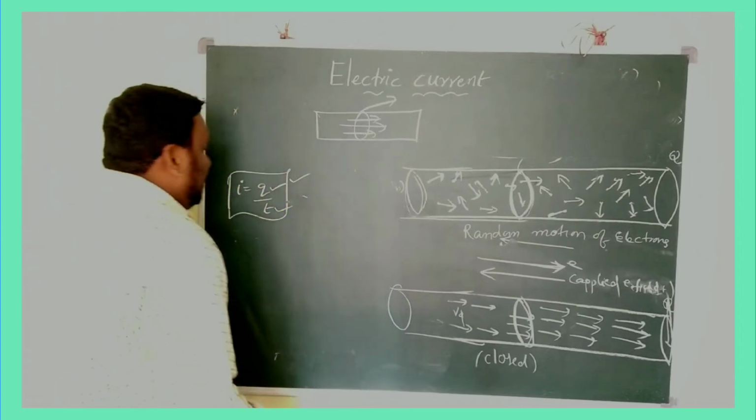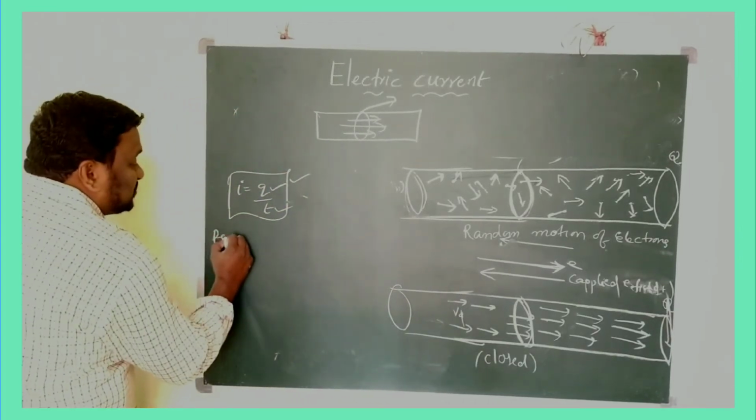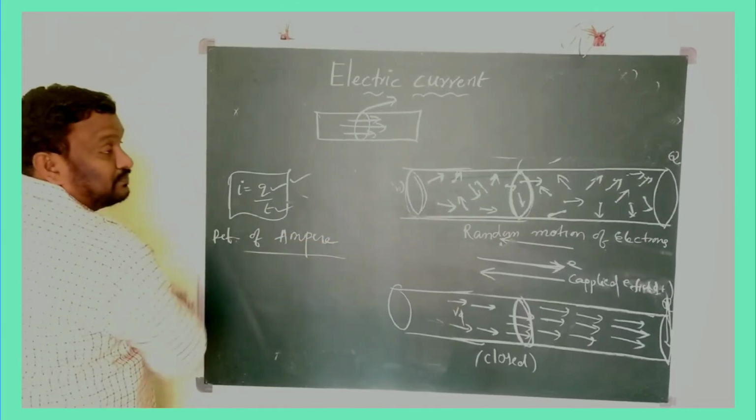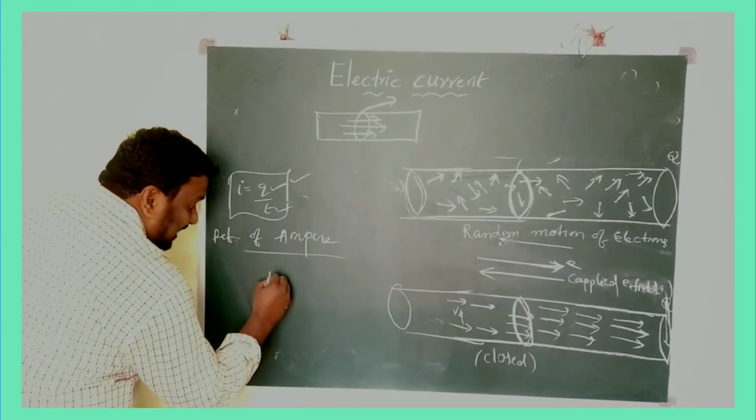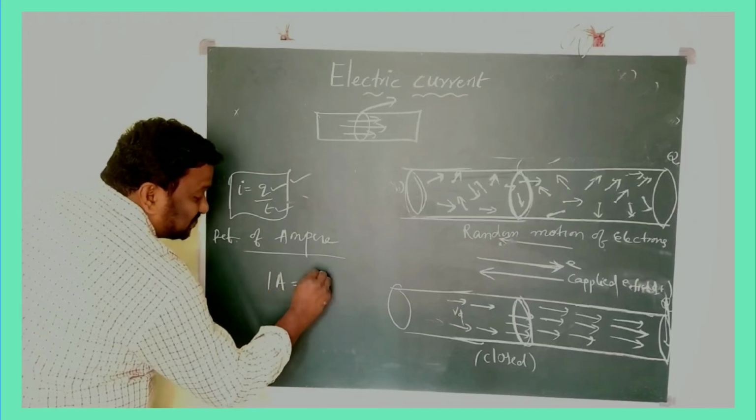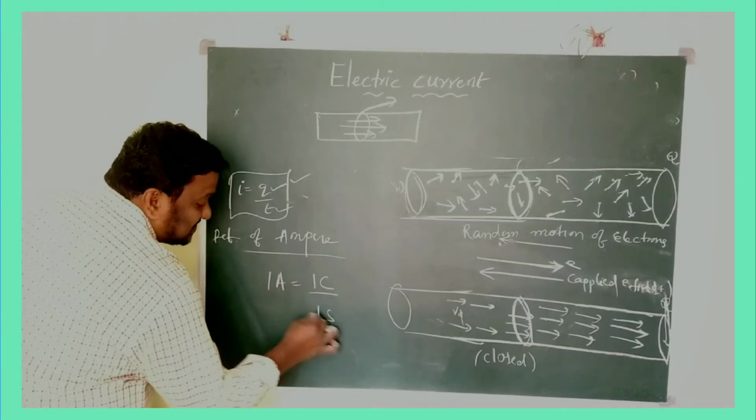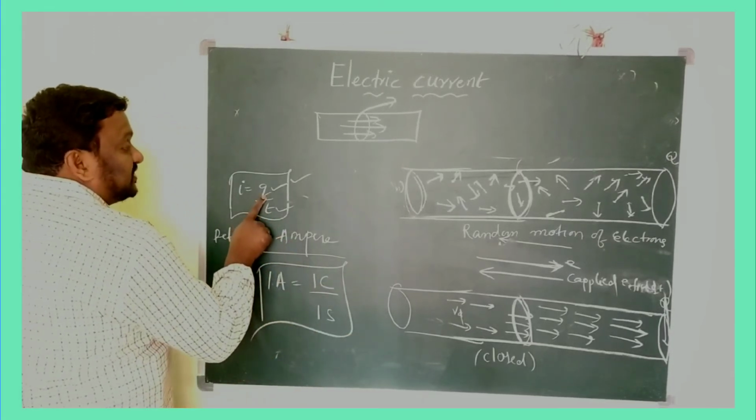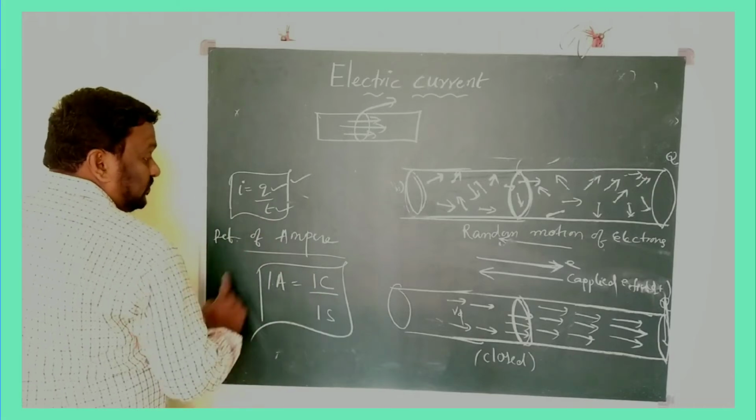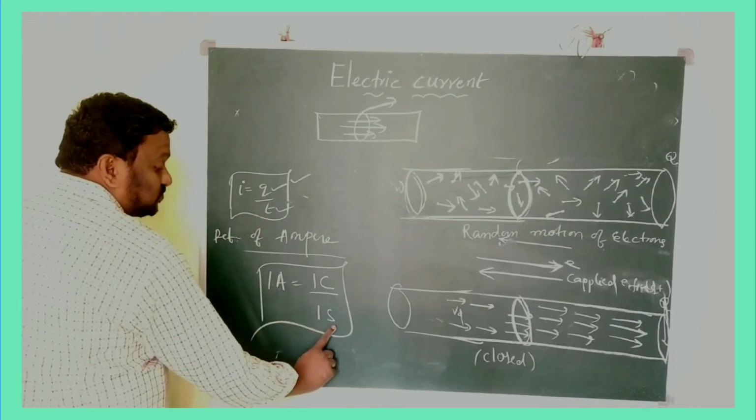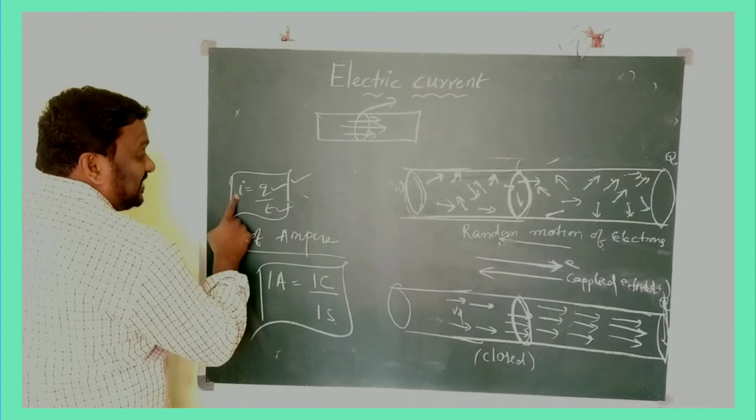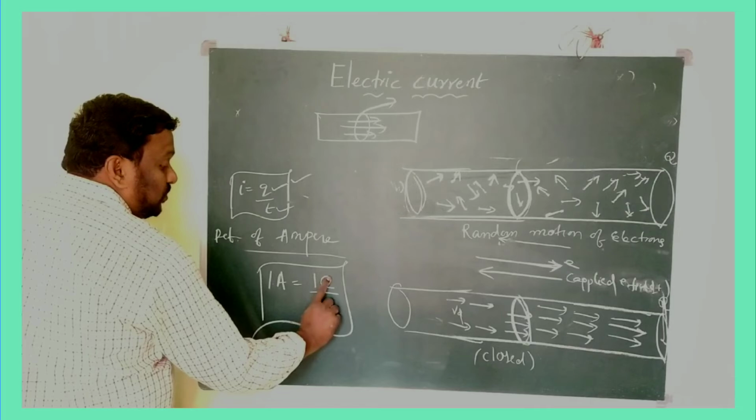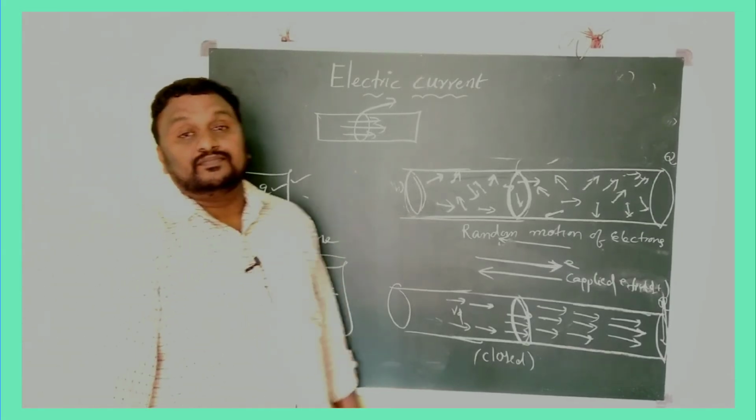Okay children, again we have one definition, the definition of ampere. Here I am going to write: 1 ampere equals 1 coulomb per 1 second. What is Q? Charge. Its unit is coulomb. What is T? Time. Its unit is second. What is I? Current. Its unit is ampere. 1 ampere equals 1 coulomb per 1 second.